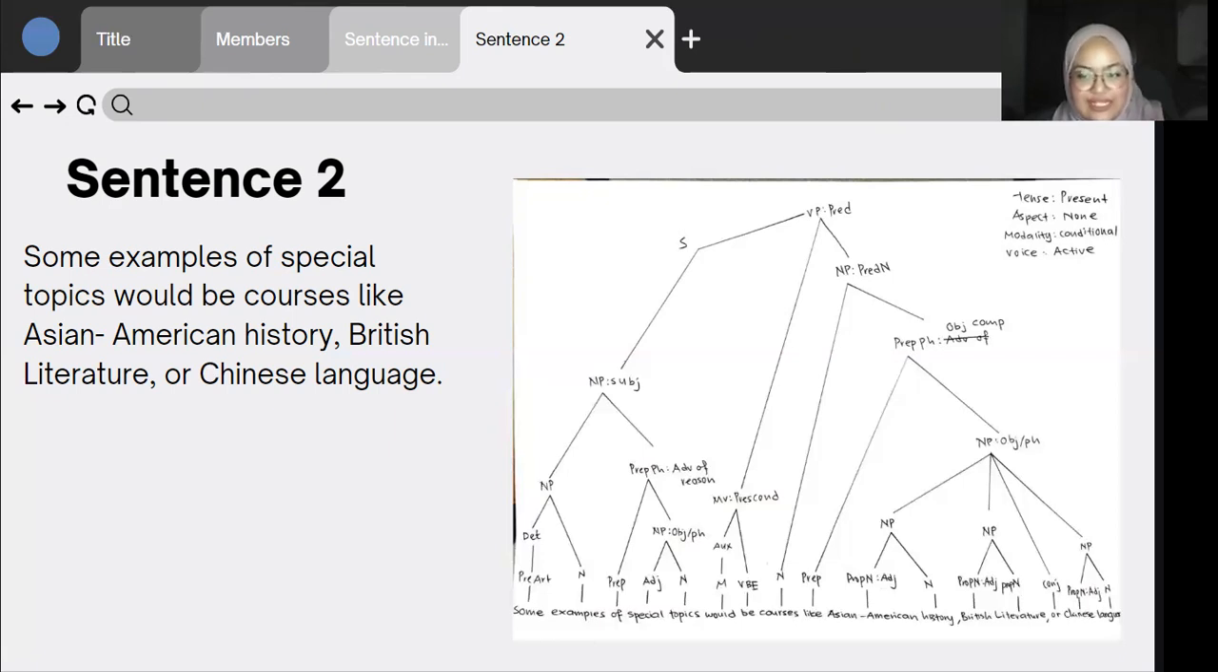So moving on to the next noun phrase, which is British literature. This noun phrase consists of a proper noun acting as an adjective, and another proper noun, which is literature. After these two noun phrases, we have a conjunction, which is or, and then this diagram ends with another noun phrase, which consists of a proper noun acting as an adjective, and another noun that came from the word language. The proper noun just now came from the word Chinese. That is all for sentence 2.